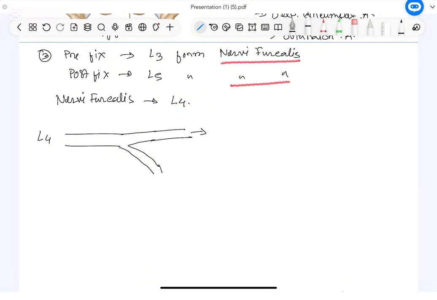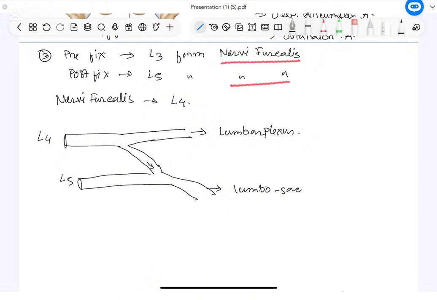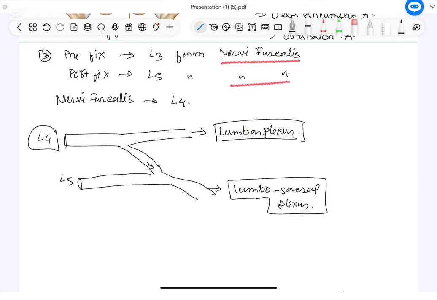One part contributes to forming the lumbar plexus, and another part, after L4 of course there is L5, joins with L5 and even with S1, S2, S3, S4 to form the lumbosacral plexus. So this nerve is important because it contributes to both lumbar plexus formation and the lumbosacral plexus. That is why we call it nervi furcalis.